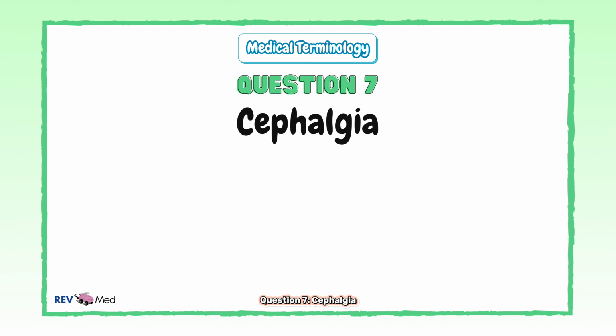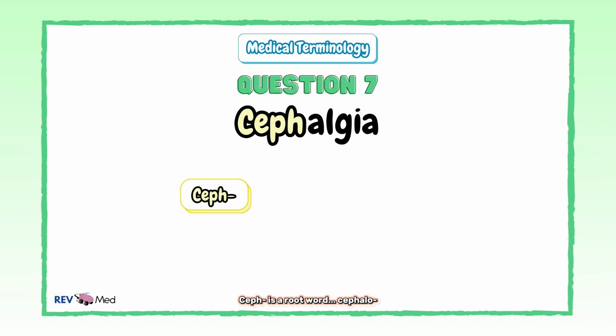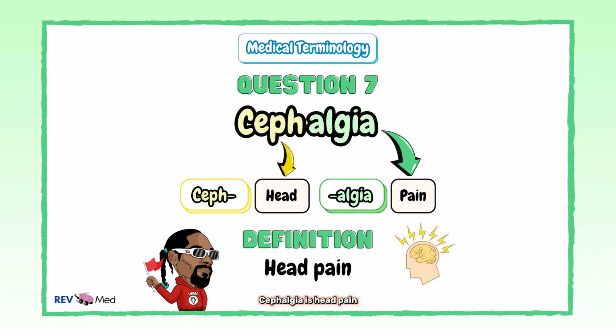Question 7, Cephalgia. Ceph is a root word, cephalo. Remember, it's for head. And algia means pain. Cephalgia is head pain, or a fancy term for headache.